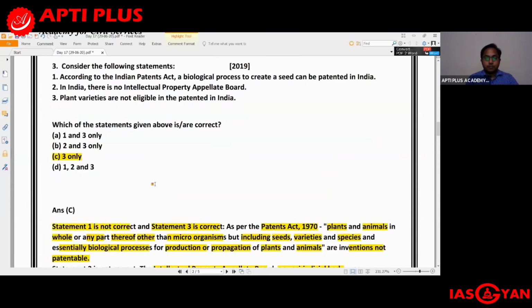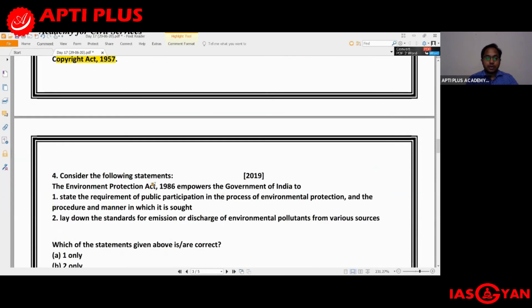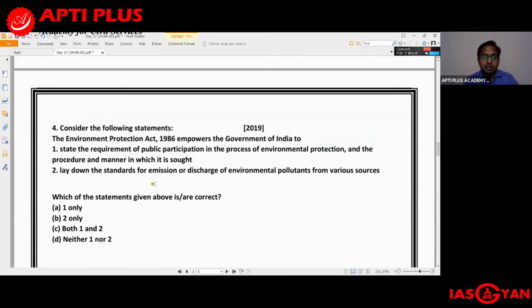Moving on to question number 4, and here also this is a question from environment, also asked in UPSC Prelims 2019, and it talks about the Environment Protection Act of 1986. So what does it say? The Environment Protection Act of 1986 empowers the government of India to do what? Number 1, state the requirement of public participation in the process of environmental protection and the procedure and manner in which it is sought.